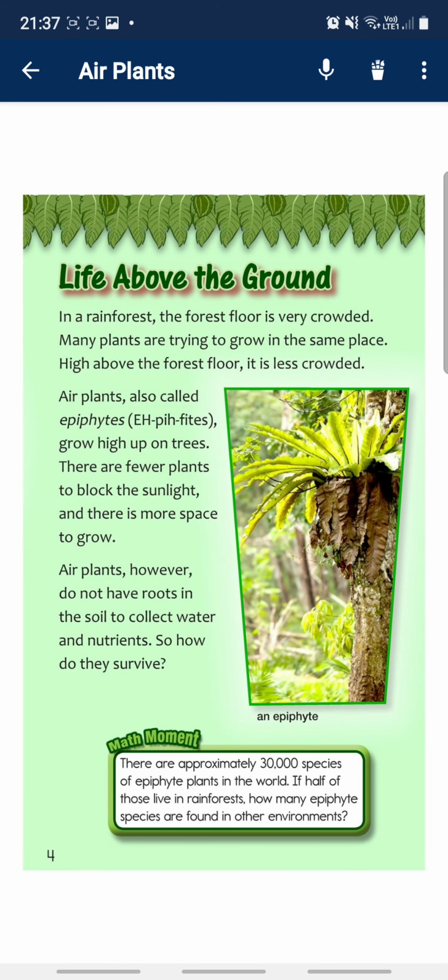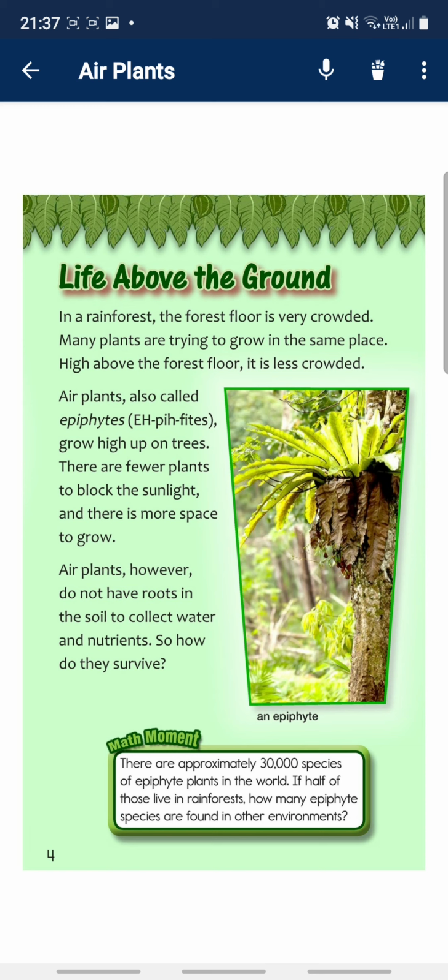Life above the ground. In the rainforest, the forest floor is very crowded. Many plants are trying to grow in the same place. High above the forest floor is less crowded. Air plants, also called epiphytes, grow high up on trees. There are fewer plants to block the sunlight, and there is more space to grow.